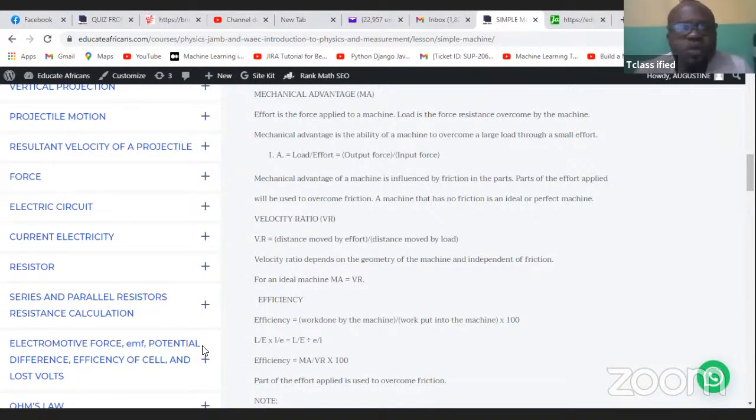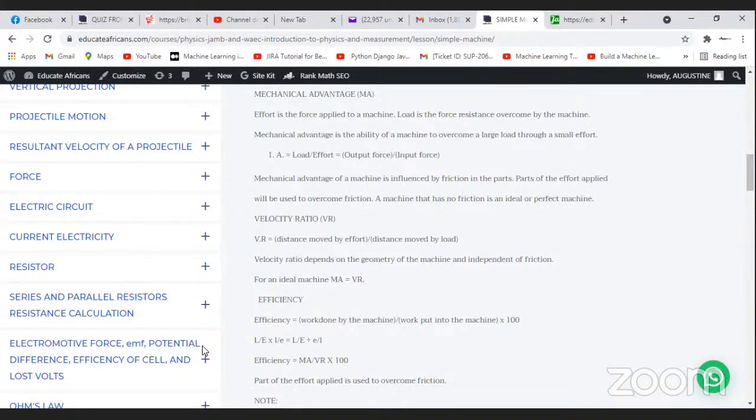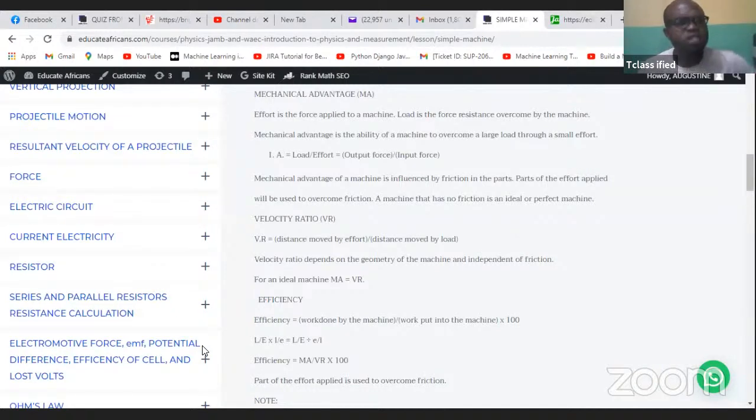Choma, differentiate between an effort and a load. So a load is the output force, while an effort is the input force. Perfect. The load is the output, what you are able to achieve, whereas the effort is what you input, the effort you're giving.